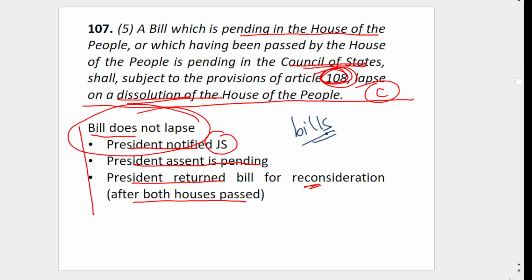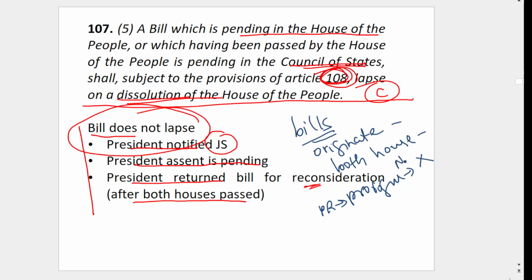107 is related to bills. First, a bill can originate in either house, and both houses should pass it, of course with some exceptions. If the president prorogues the houses, the bill will not lapse. There is no lapse of any bill.